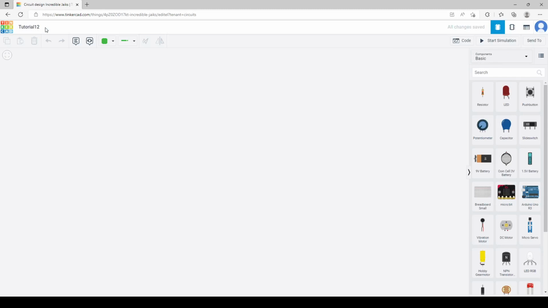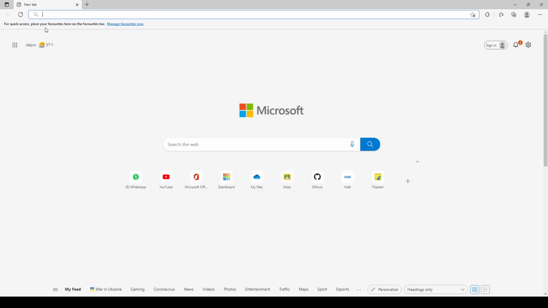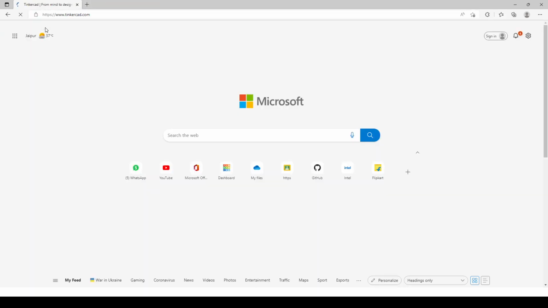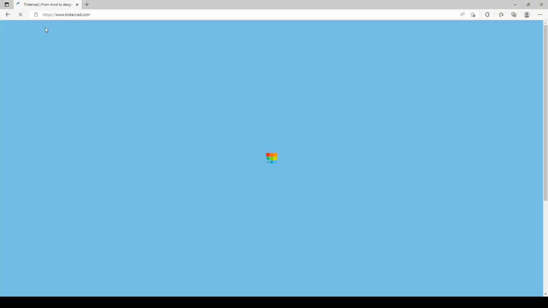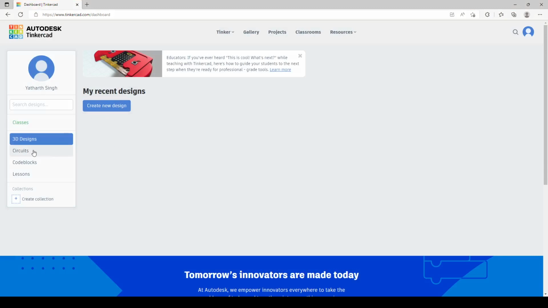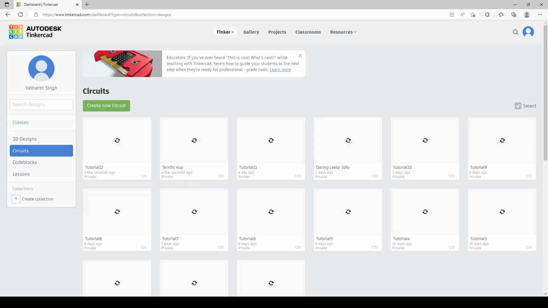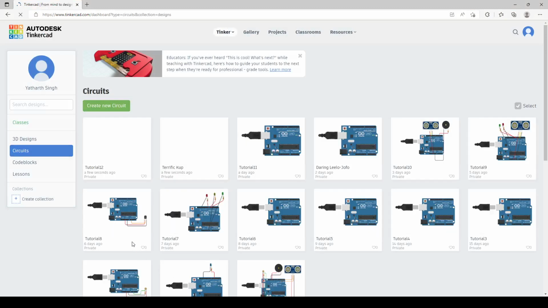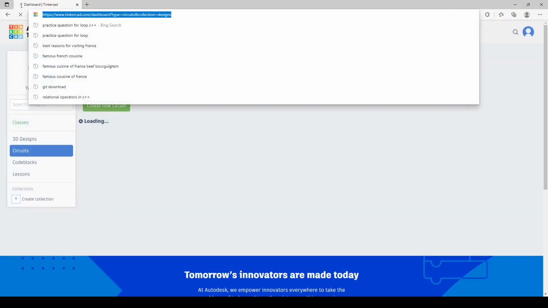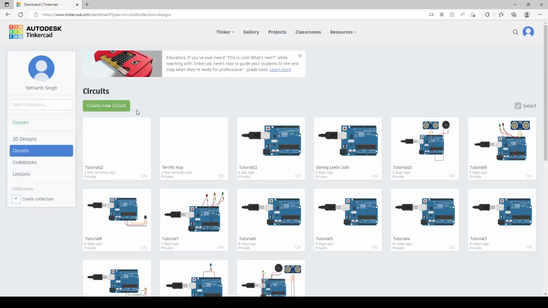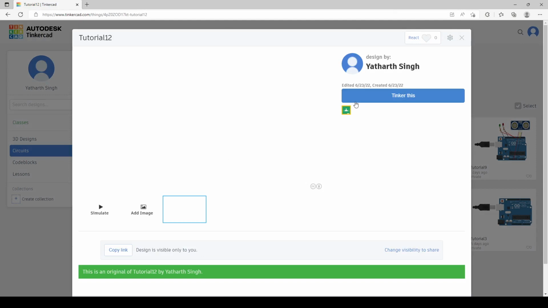Wait, I'm just going to reload. I'm just going to enter the things again, guys. Tinkercad.com. I'm just going to open this. Okay, now it's loading. Oh man. Sorry, guys. Just a second, okay?